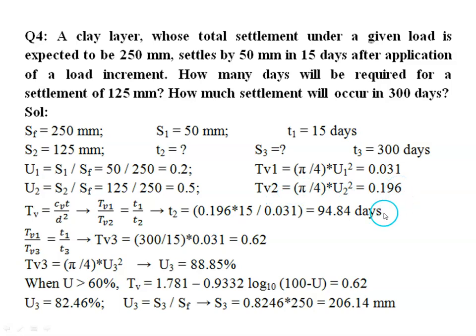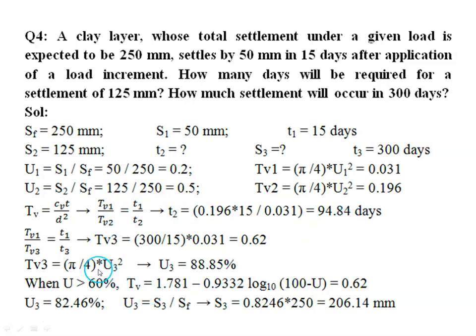Then we know that time factor equals Cv t by d squared. Since the soil is the same, Cv will be the same, and because the thickness is also the same, d will get cancelled. So if we take the ratios of time factor, then only t is the variable, so we will get Tv1 by Tv2 equals t1 by t2. From this, knowing the values of Tv1, Tv2 and t1, we can estimate the value of t2.